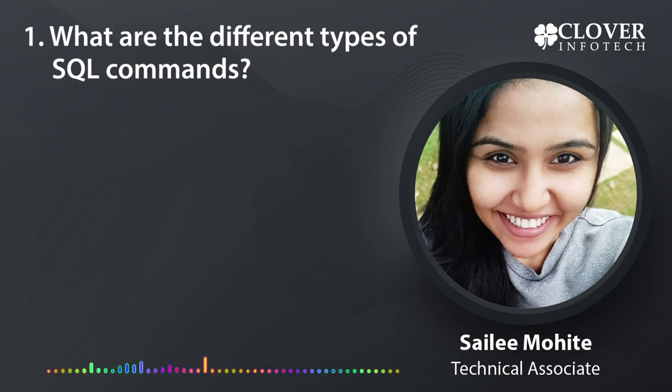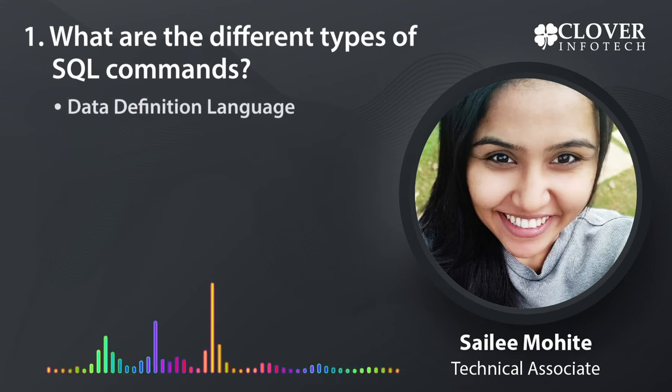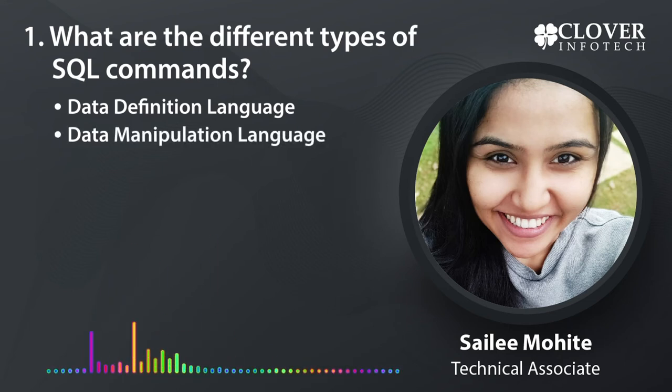SQL commands can be briefly categorized into four key categories based on their functionalities. Data definition language. DDL is a part of SQL which defines data structure once the database is created. It mainly creates and structures the database objects. Some commands are create, alter, drop. Data manipulation language. DML, as its name suggests, is used to manipulate data in the database. DML commands help users retrieve and manipulate data using commands like insert, update, and delete.